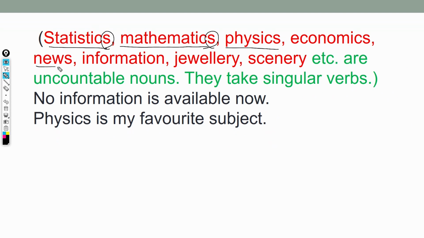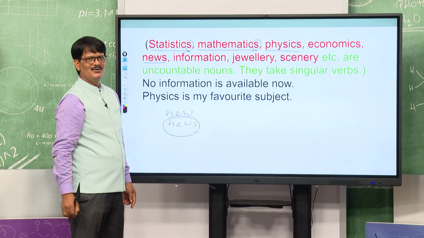And also news. You see, new and news. New means something, and also news. It is a singular one. It has not been joined with S as a plural. It has a separate meaning, new and also news.